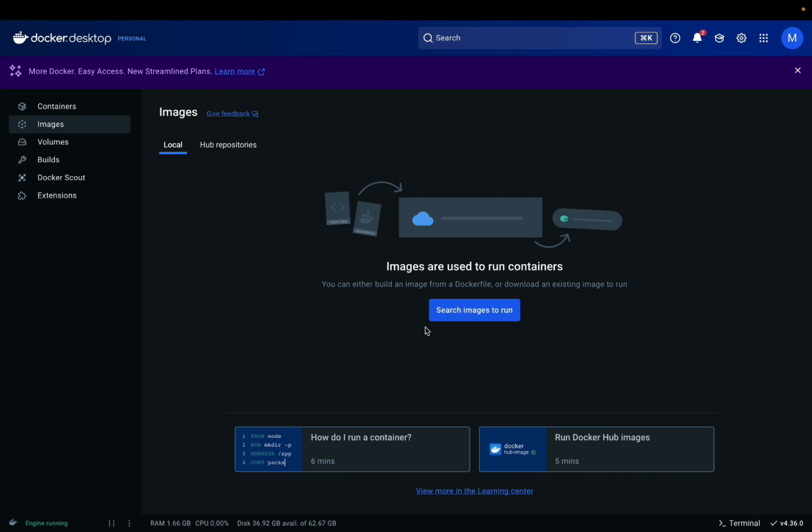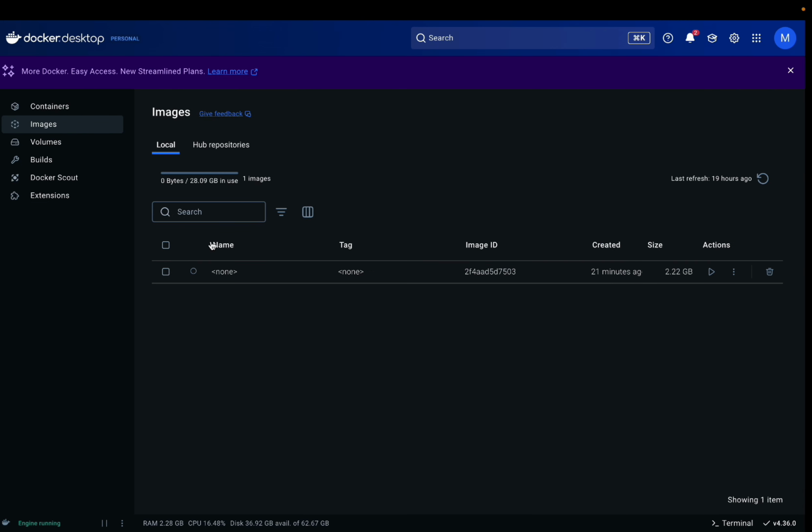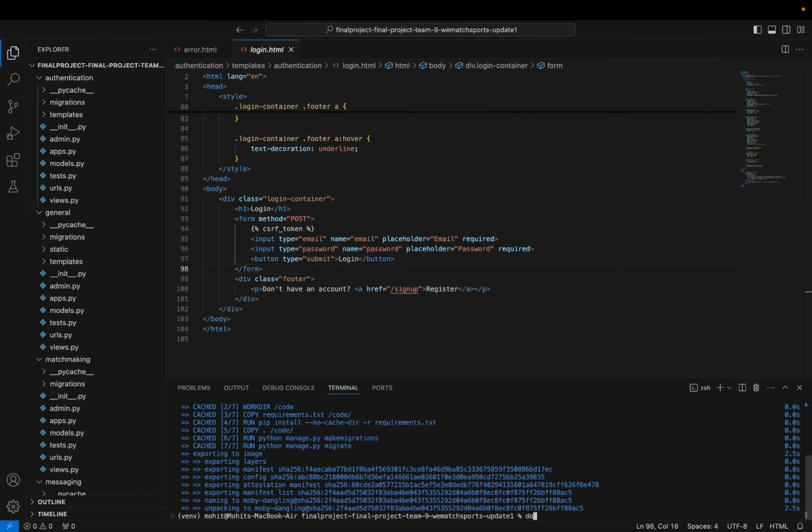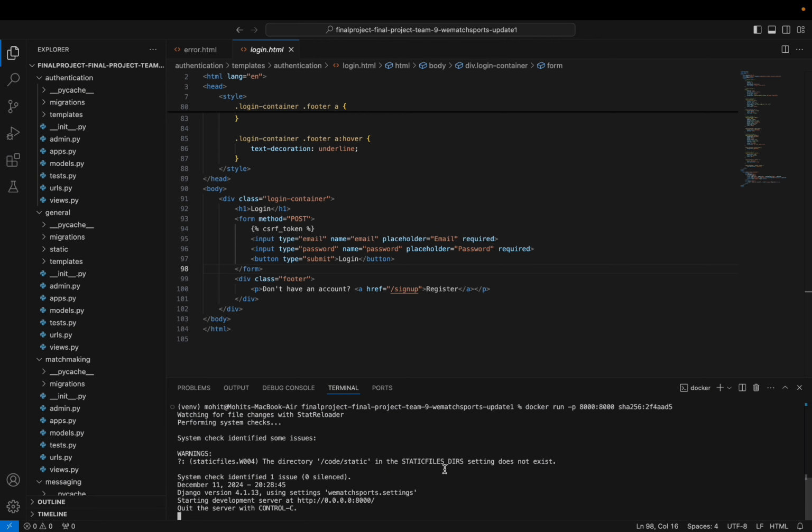Let's give it some time, and we can see that we do not have any containers right now, but we do have an image created. So let's go to the container, and we can see that we do not have any containers. Let us run this particular image at port 8000, and the image ID is this. Let us run this. All right, so we see that the Docker container has been built.